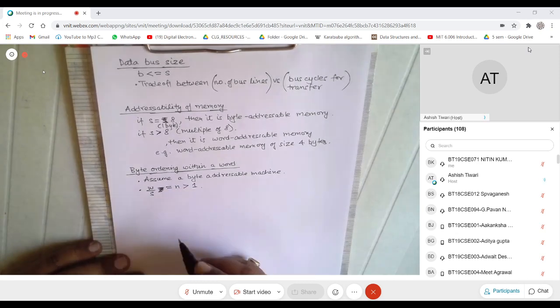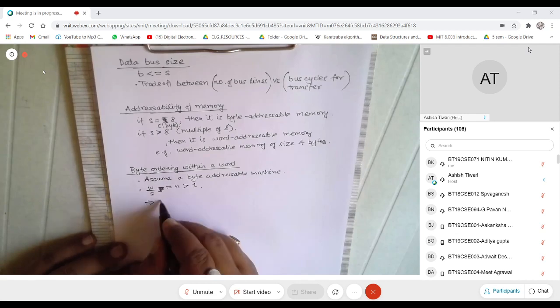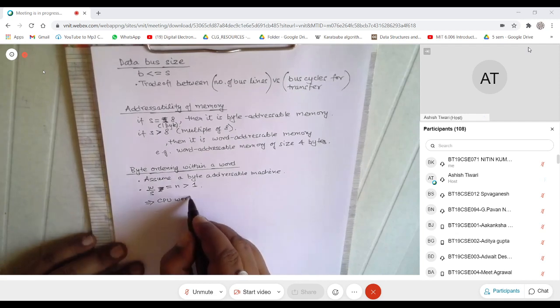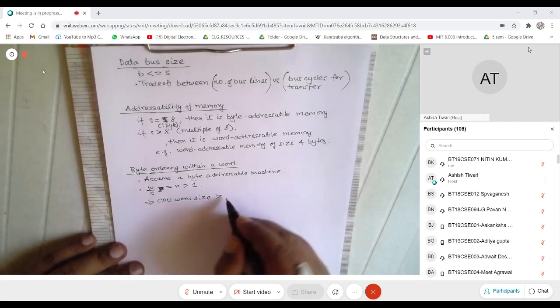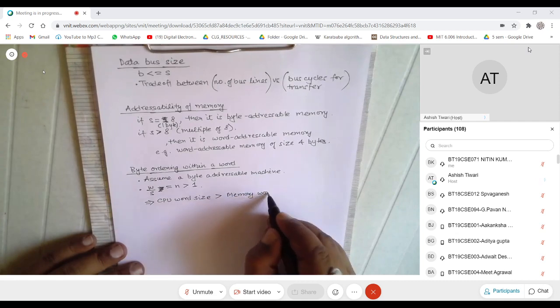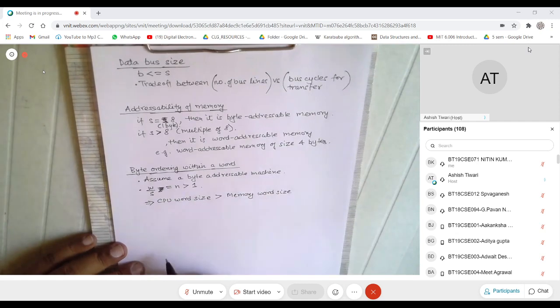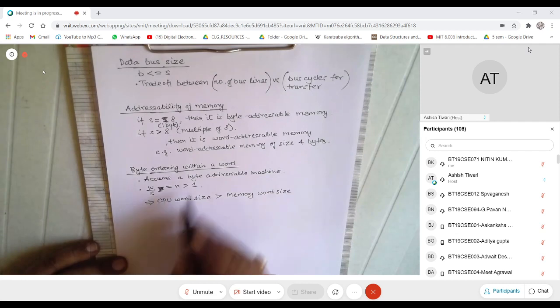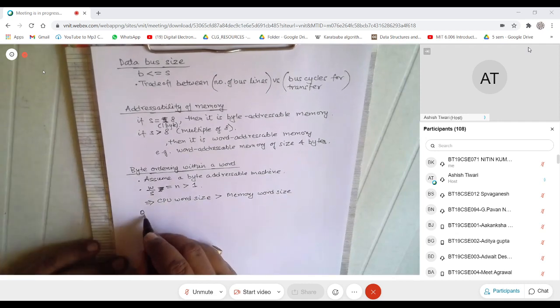So what does this imply? This implies the CPU word size is greater than the memory word size. W by S being greater than 1 means that the CPU word size is greater than the memory word size.